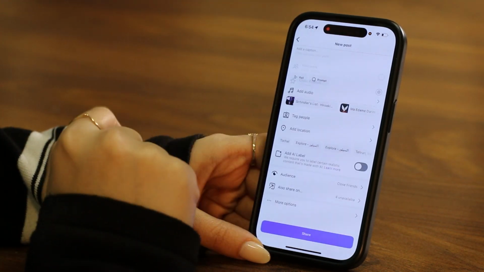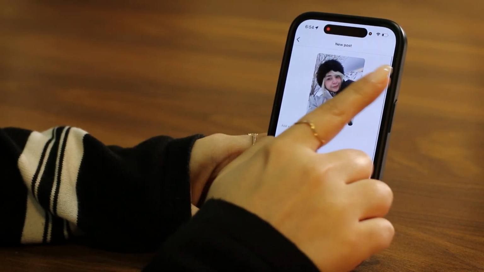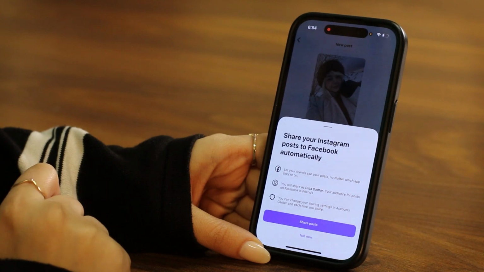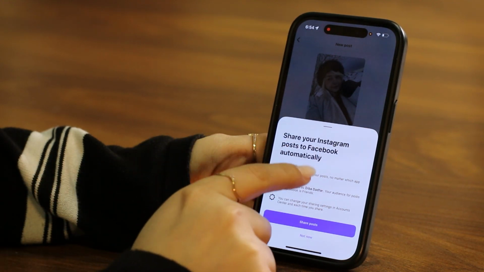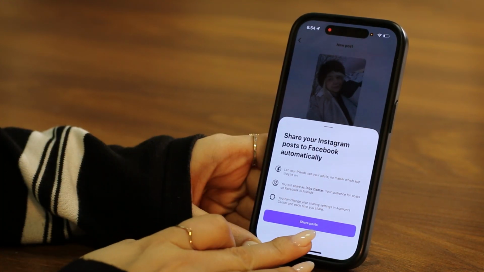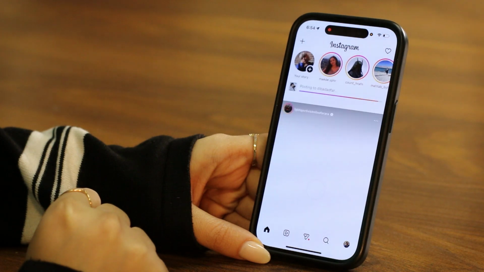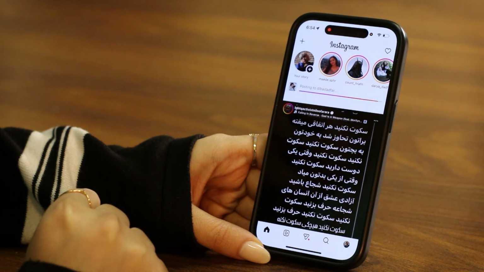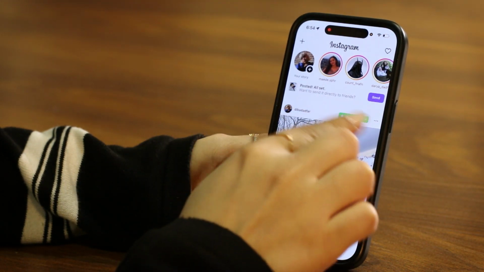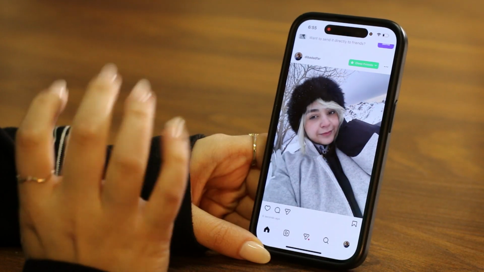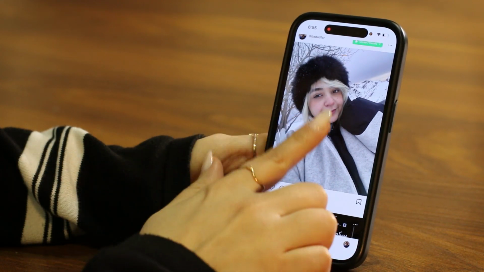And that way, when you go back and share this post, it says share your Instagram post to Facebook automatically. That doesn't really matter. I'm going to tap not now. Post it. And there's just one thing that you should be aware of.